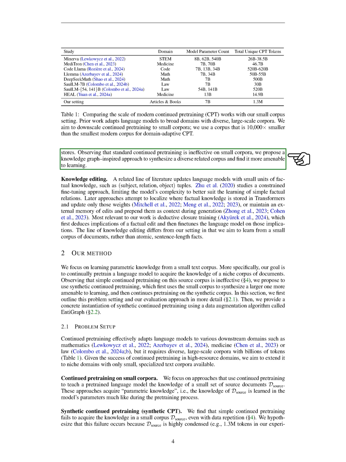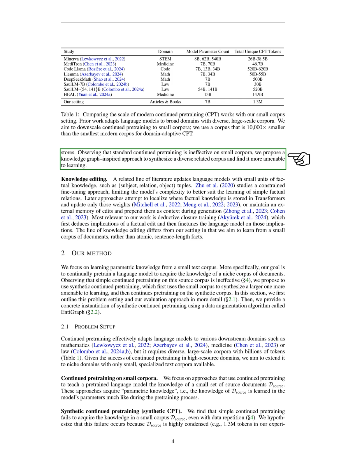However, we aim to apply this success to smaller, specialized domains, noting that standard continued pre-training is less effective with small corpora. Therefore, we propose a knowledge graph-inspired method to create a diverse related corpus that is more conducive to learning. In the realm of knowledge editing, we find literature that updates language models with small factual knowledge units, like subject relation object tuples.